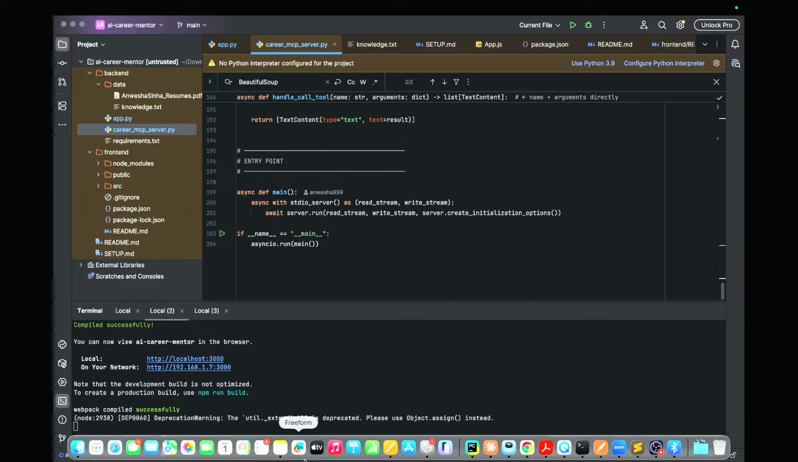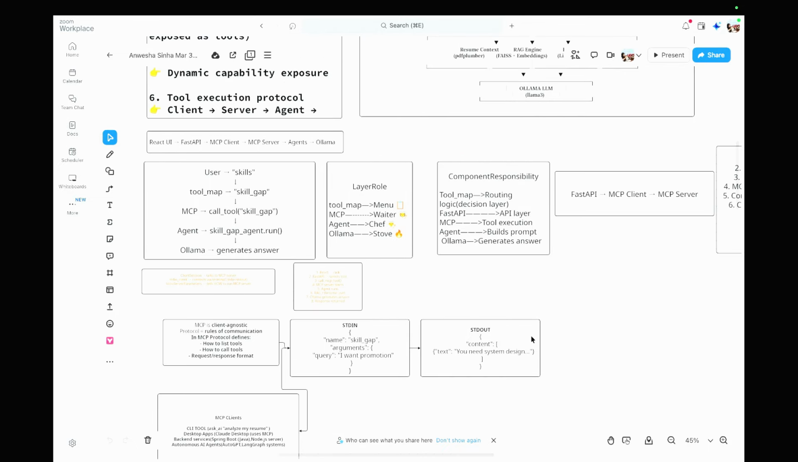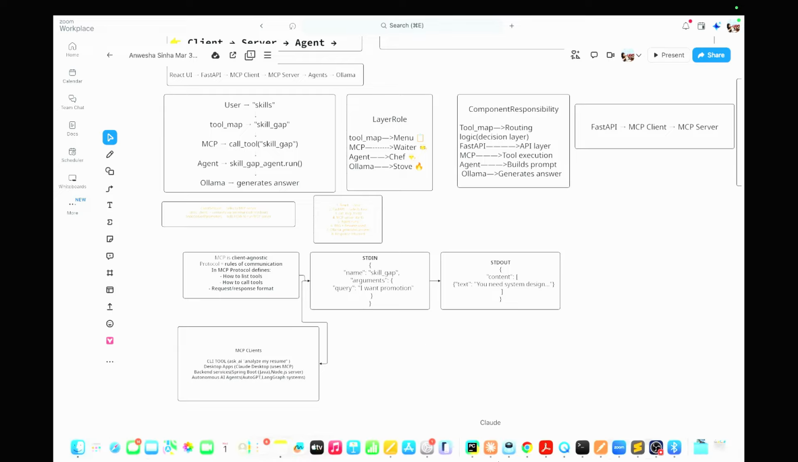Now let me explain what I was telling you about the layer roles. The tool map is acting as the menu, and then the MCP. These are the analogies that will help us understand MCP much better. MCP is client agnostic, so it has the rules of communication. The MCP protocol defines how to use the tools, how to call the tools, and the request and response format.